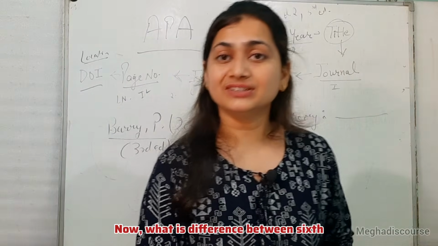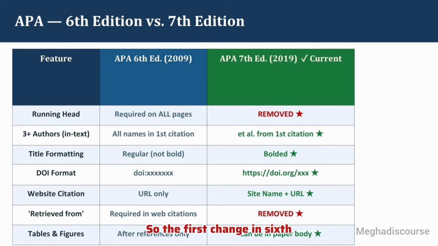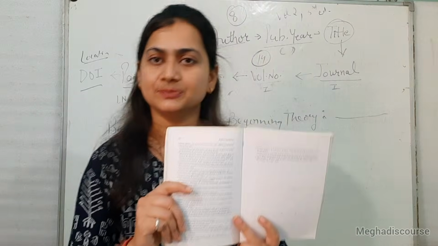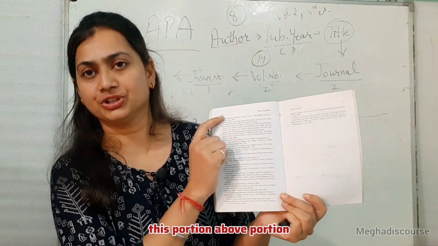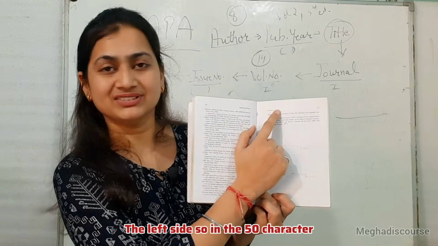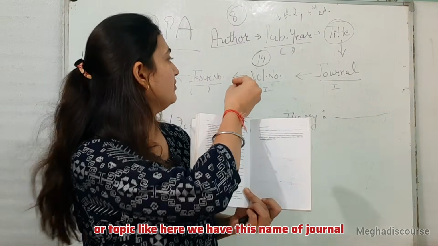Okay, now what is the difference between 6th and 7th edition? So have a look at this. The first change in 6th and 7th edition is that the running head is completely off. Now what is a running head? The running header is this portion, the above portion, the header portion. It was written on the left side in 50 characters, the name of the title or topic. Like here we have the name of the journal.